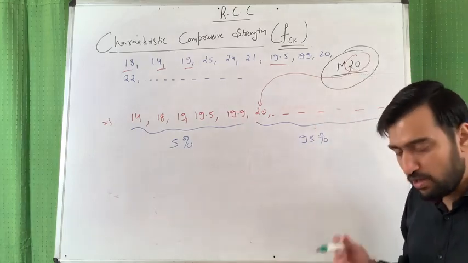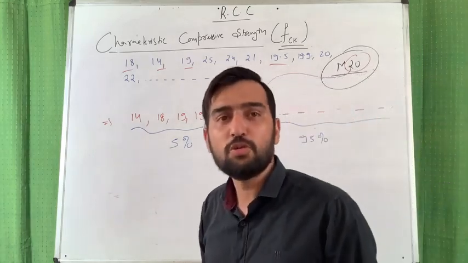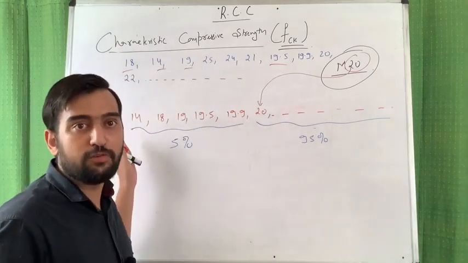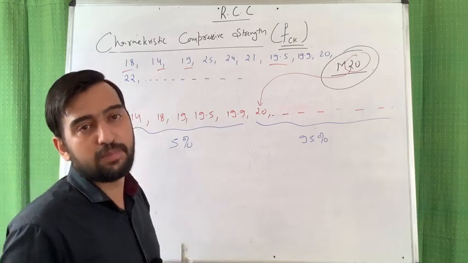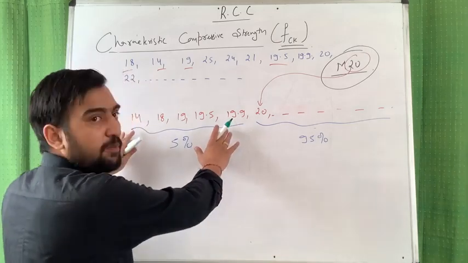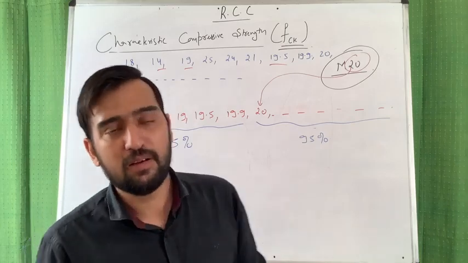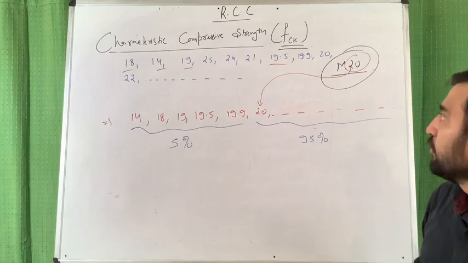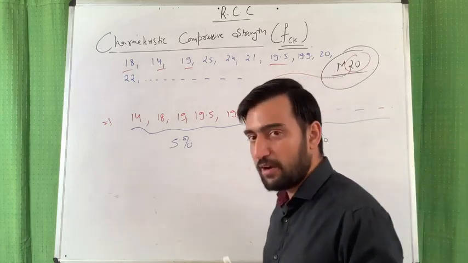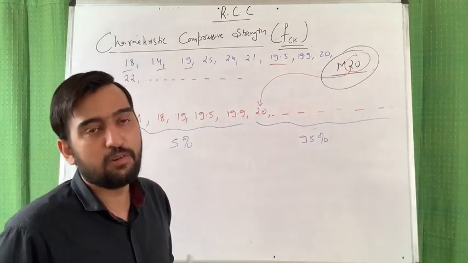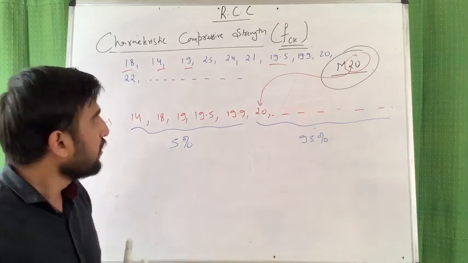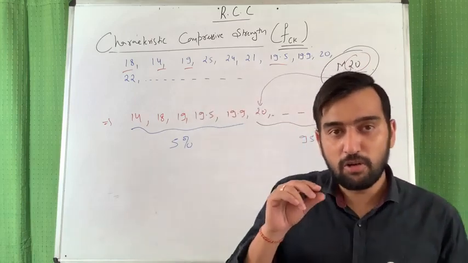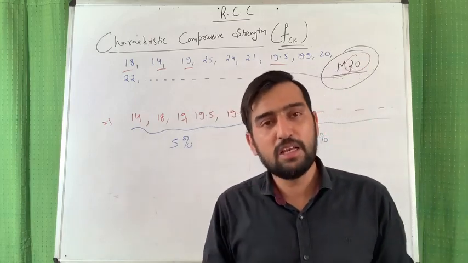It is the value of strength below which not more than 5% of the test results are expected to fall. 5% is possible, but more than 5% is not possible. So from here comes the definition of characteristic compressive strength. And once again I am reminding you why we are using the word characteristic: because concrete is highly irregular in nature.